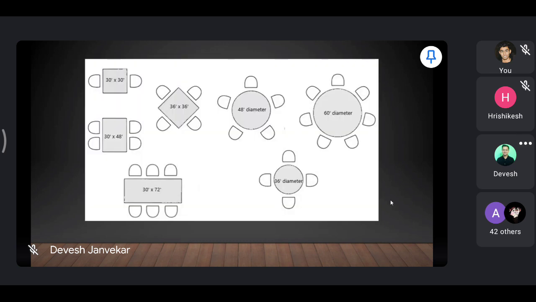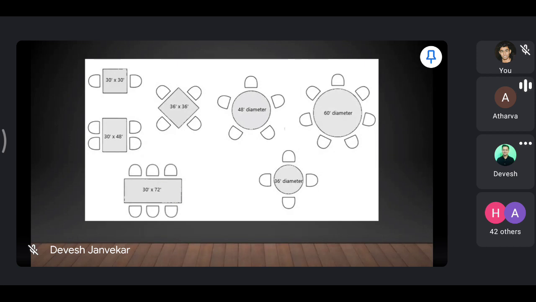Next, round tables. Yes, Atharva Babar, can you explain the round tables? Yes, sir. There are 3 types of round tables: 36-inch diameter, 48-inch diameter, and 60-inch diameter.